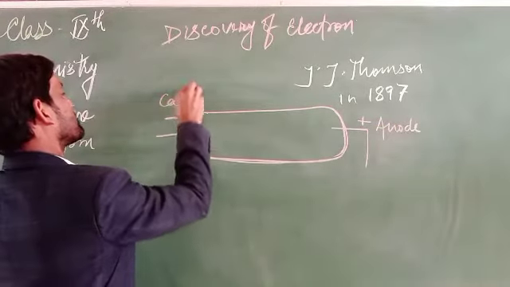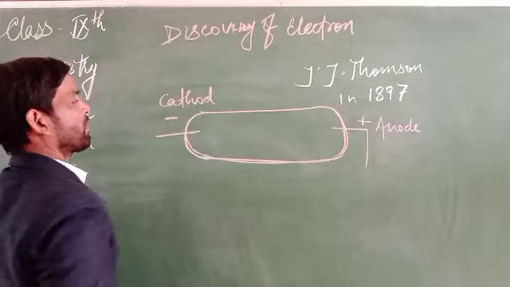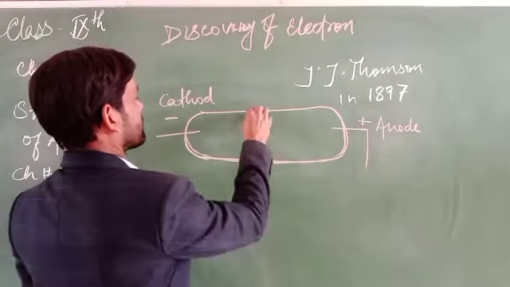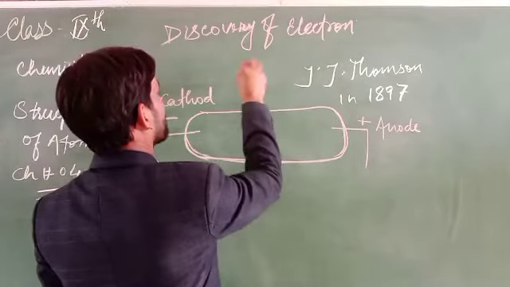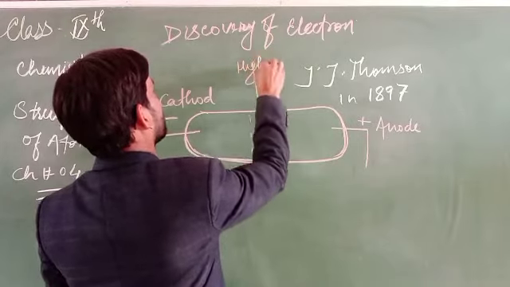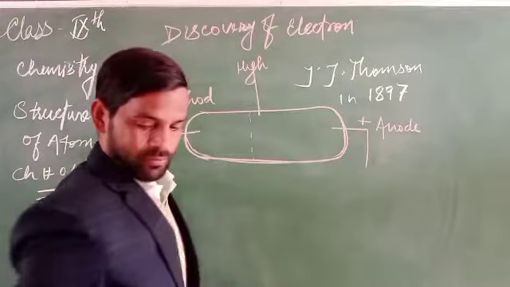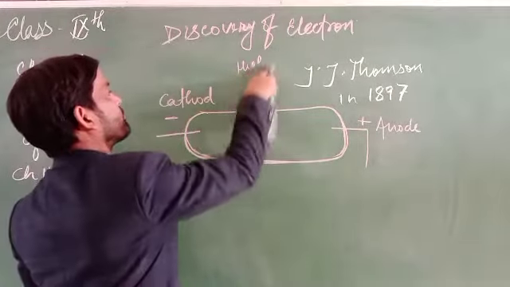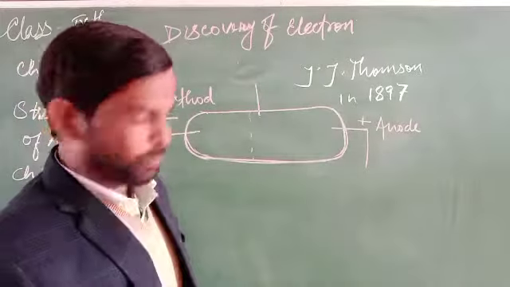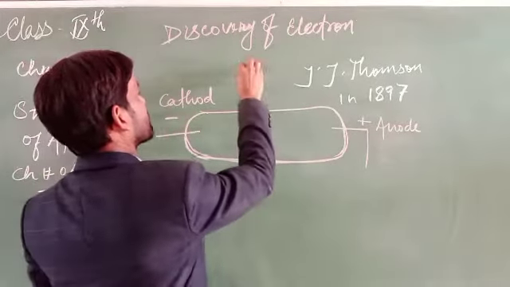and that one is the cathode, and here a gas is filled at a very low pressure.